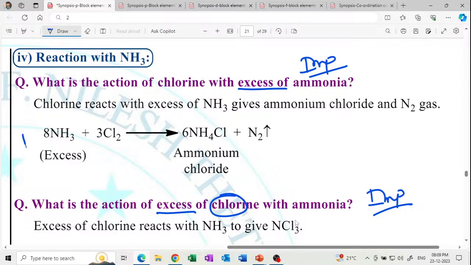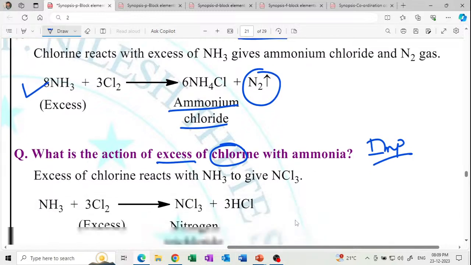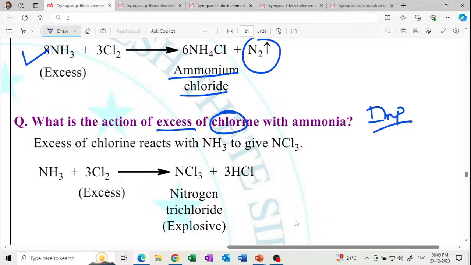If there is excess ammonia, then we get ammonium chloride with nitrogen gas. And if the chlorine is in excess, then we get nitrogen trichloride, which is explosive. Nitrogen trichloride is explosive. So this is very important. If the chlorine is in excess, nitrogen trichloride, and if the ammonia is in excess, ammonium chloride.